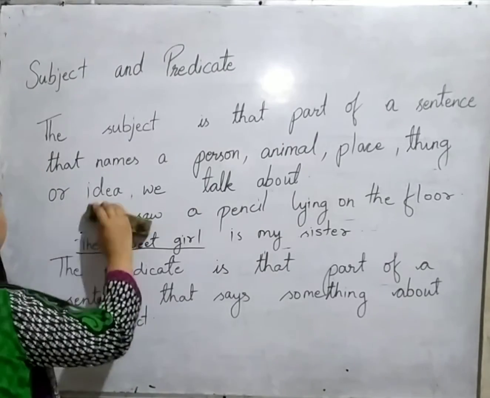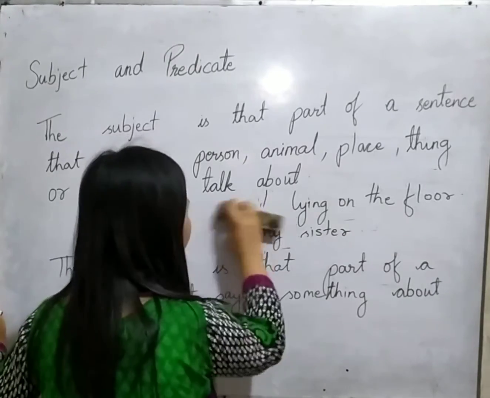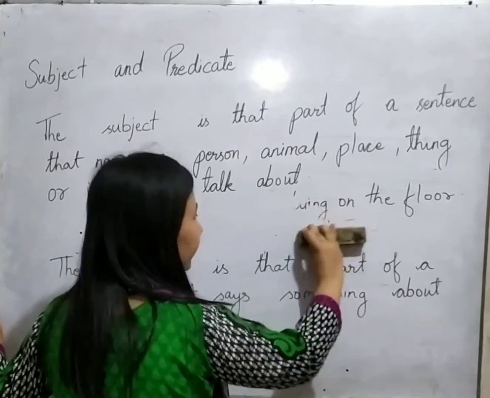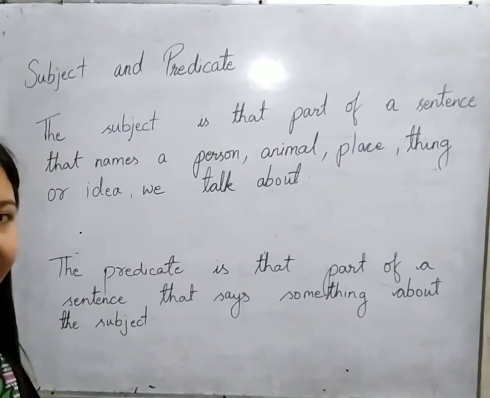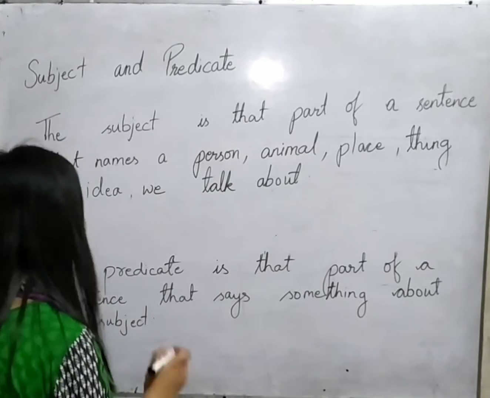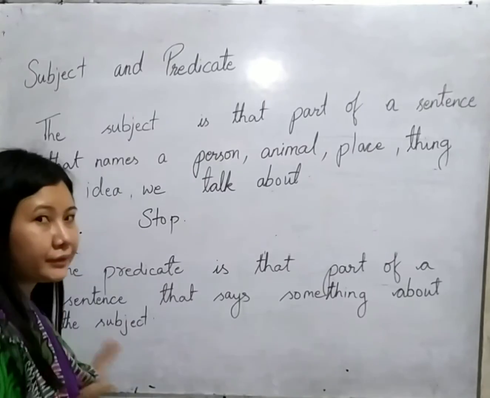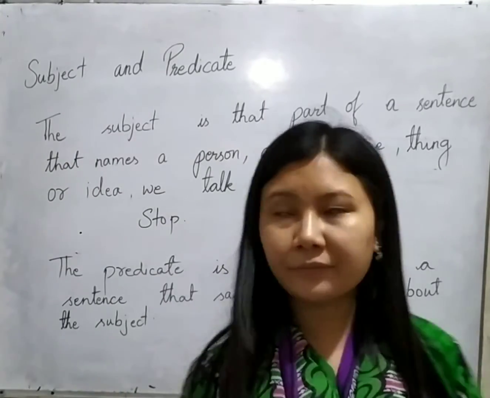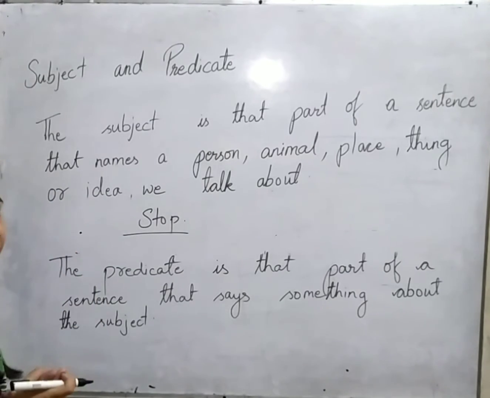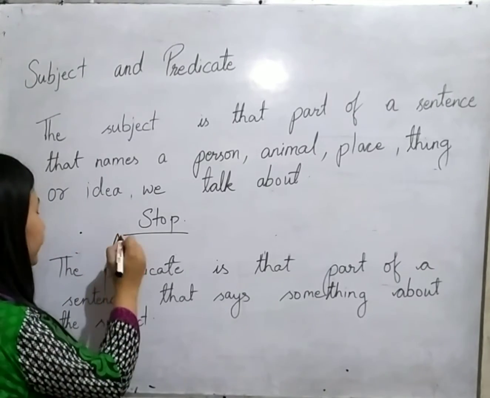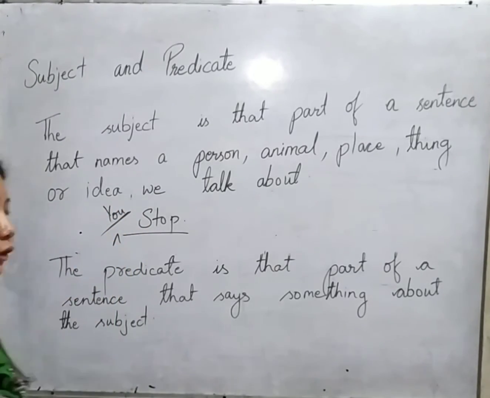Now let's move forward and learn about some sentences that do not have a subject in them, but there is some other word implying the presence of the word "you". Like when I say, stop. This word stop, you can see, is a verb. In front of this word, I have not made use of any noun or pronoun. So automatically you need to understand I am telling you to stop. This "you" needs to be understood over there. This "you" will not be written.